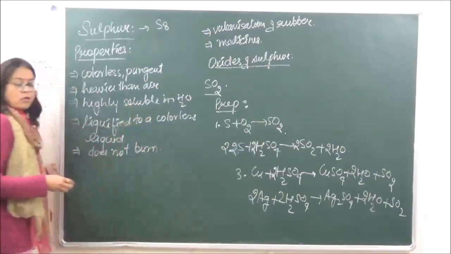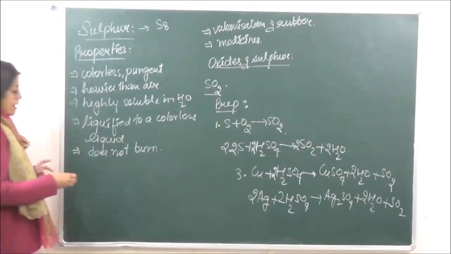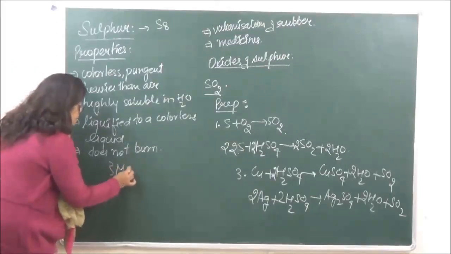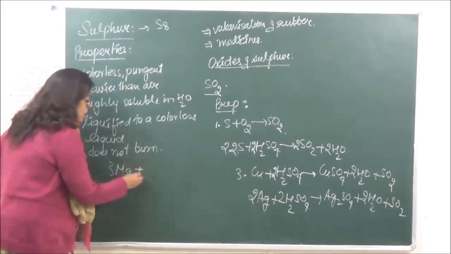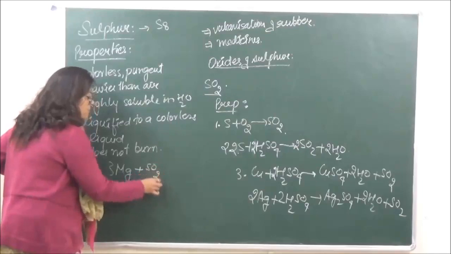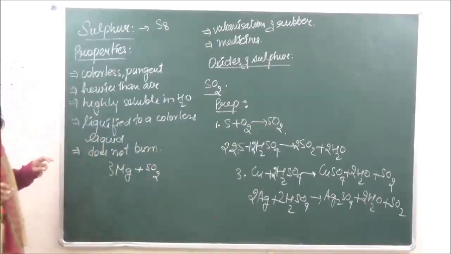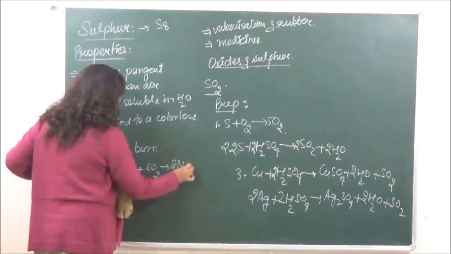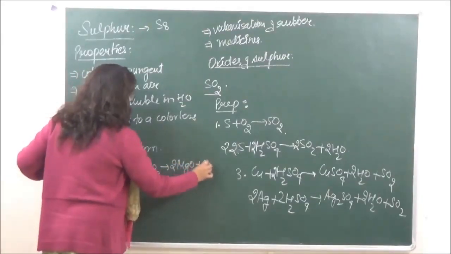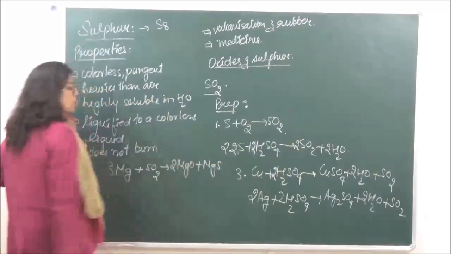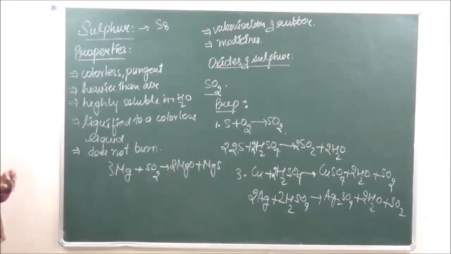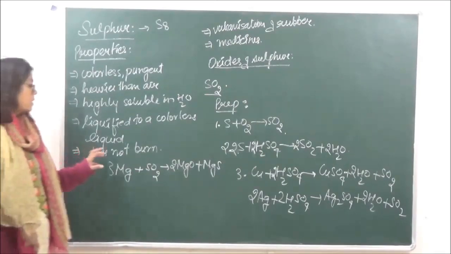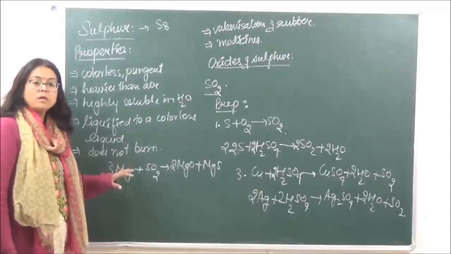Neither is it a supporter of combustion, but still, if you are putting a burning metal which is already burning into sulfur dioxide, it will keep burning. It is going to give us magnesium oxide and magnesium sulfide, right? Although it's not a supporter and does not burn itself, still if you're putting burning metals inside sulfur dioxide, it will keep on burning.